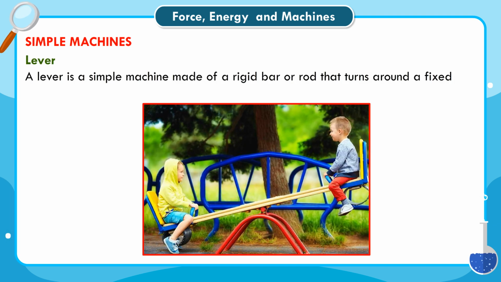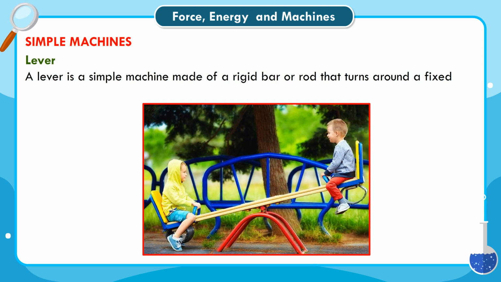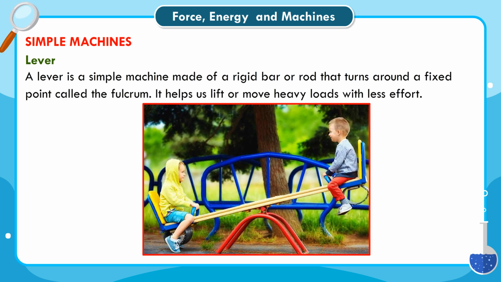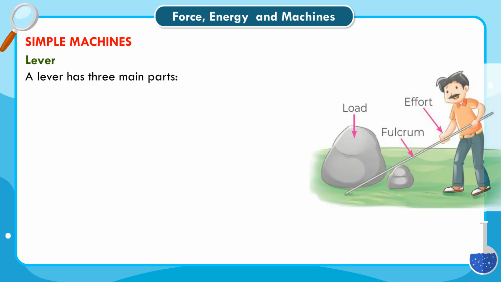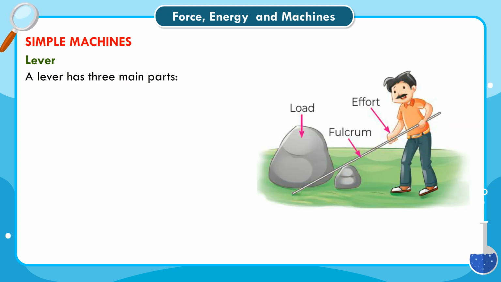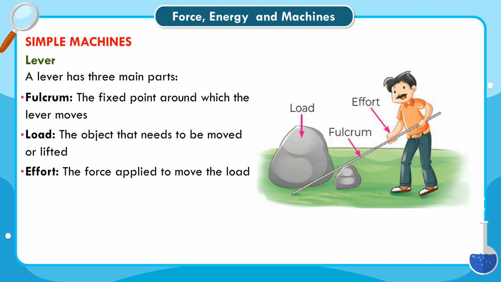Lever. A lever is a simple machine made of a rigid bar or rod that turns around a fixed point called the fulcrum. It helps us lift or move heavy loads with less effort. A lever has 3 main parts: fulcrum, the fixed point around which the lever moves; load, the object that needs to be moved or lifted; effort, the force applied to move the load.